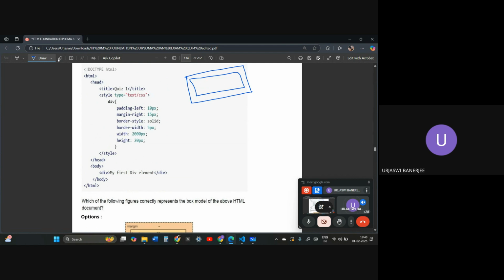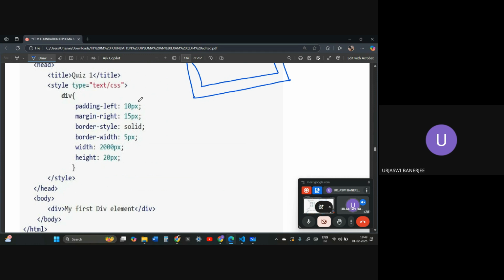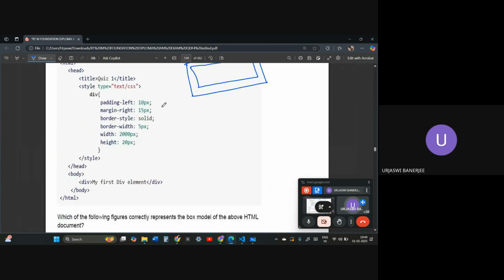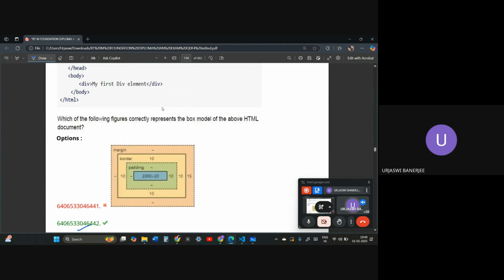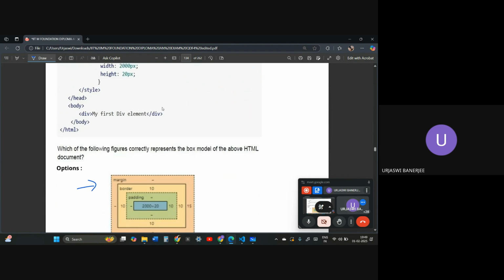So this is the type of questions that you can expect from HTML in your quizzes and end term. This is an end term question. If you click inspect element on any website, you will see that this is the type of structure that actually appears in the components, in the inspect element.